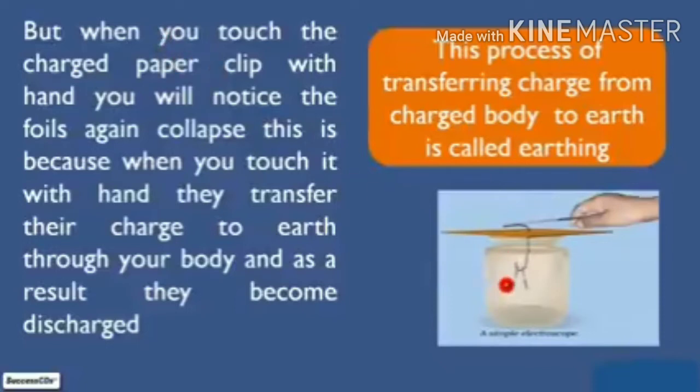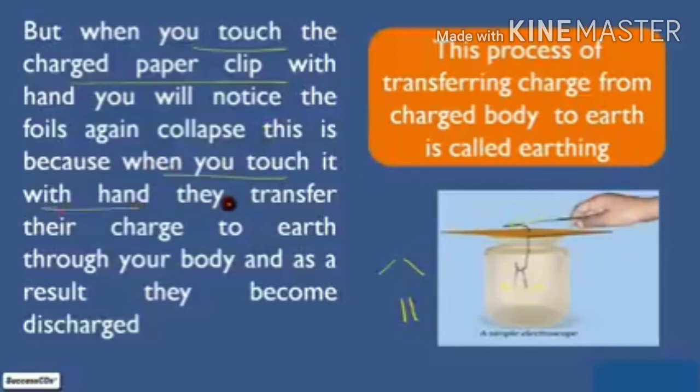Now children, what would happen if you touch the charged paper clip or charged aluminium foil with your hand? When you touch the charged paper clip with your hand, you will notice that the foils, which were moving apart, collapse. Initially, when they are charged, they move apart.